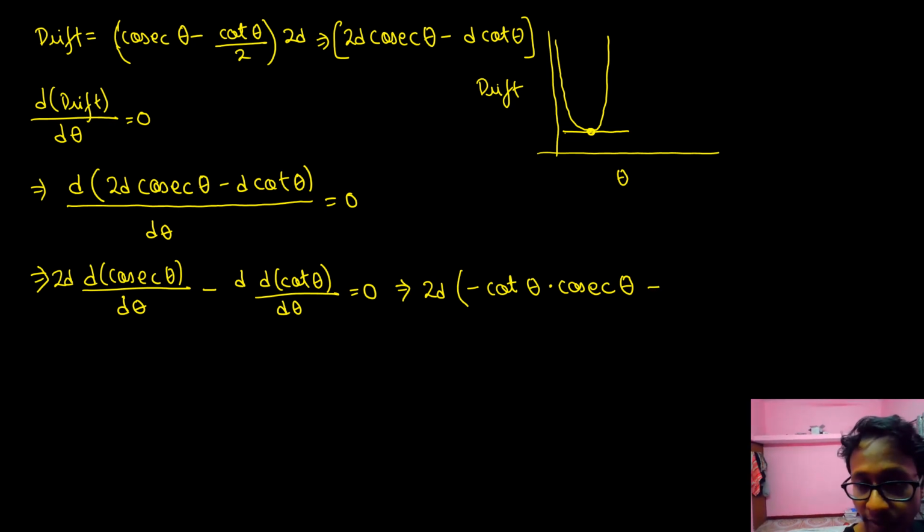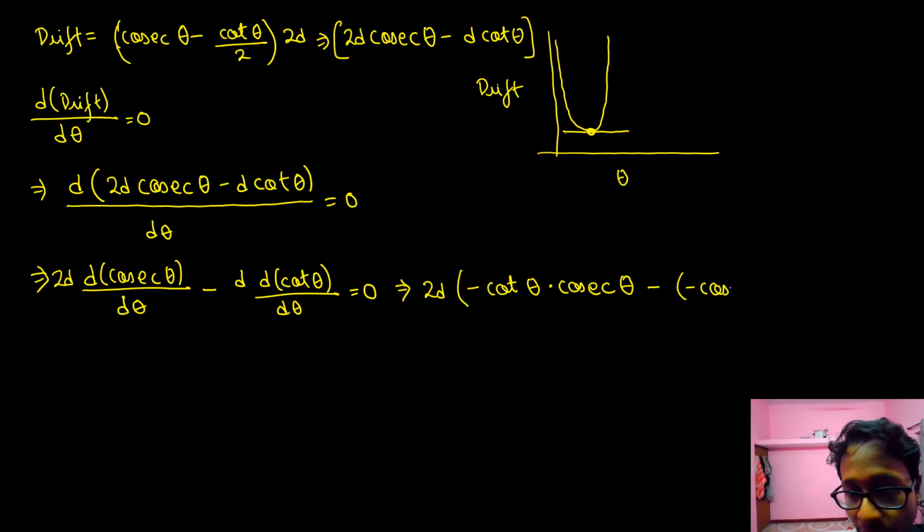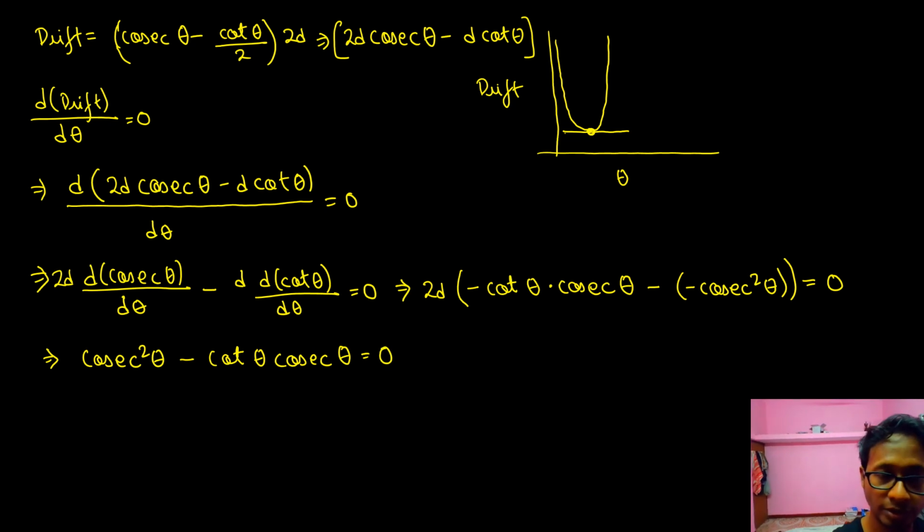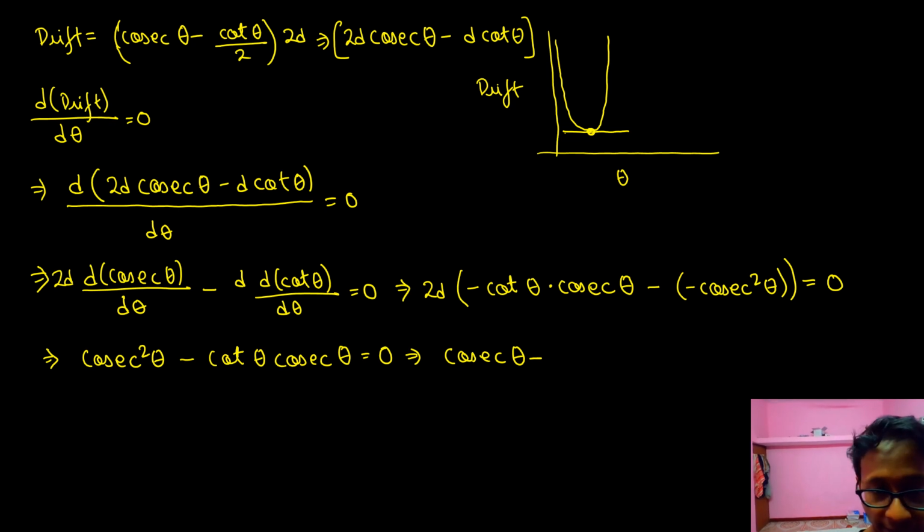Differentiation of cot theta is nothing but minus of cosec square theta, which is equal to 0. So if we summarize this, cosec square theta minus cot theta into cosec theta is equal to 0. We can cancel out the square. You can take cosec theta common. So cosec theta minus cot theta.